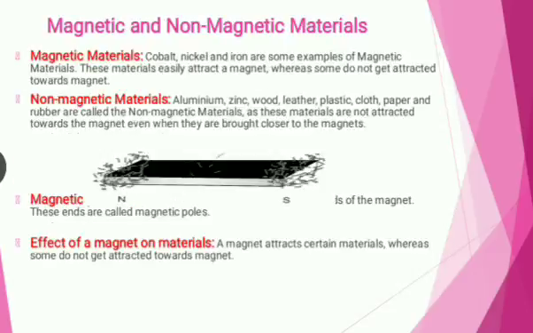Magnetic and non-magnetic material. Magnetic material: cobalt, nickel, iron are some examples of magnetic material. These materials easily attract a magnet, whereas some do not get attached to a magnet. Non-magnetic materials like aluminum, zinc, wood, leather, plastic, cloth, paper, rubber are non-magnetic materials. Non-magnetic materials are not attracted towards the magnet even when they are brought closer to it.